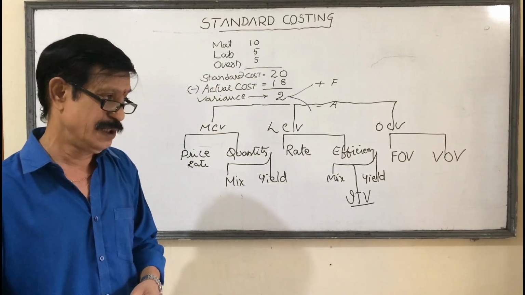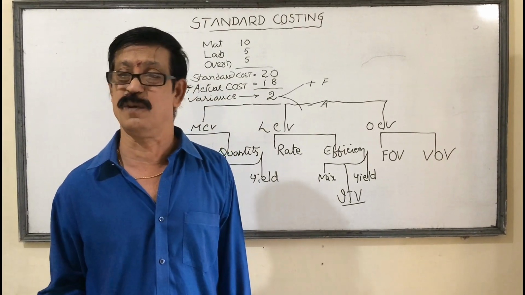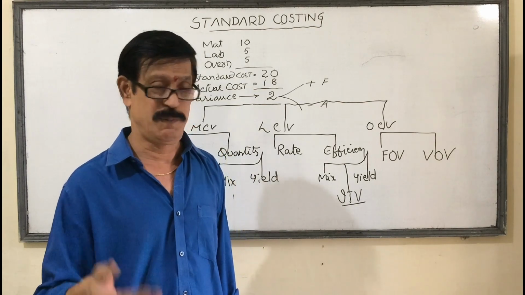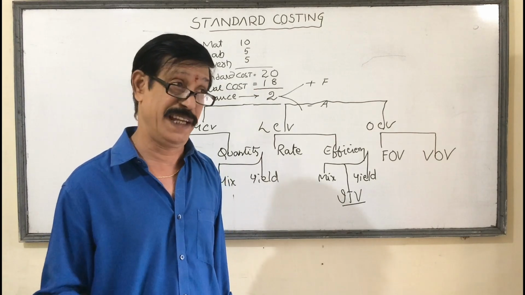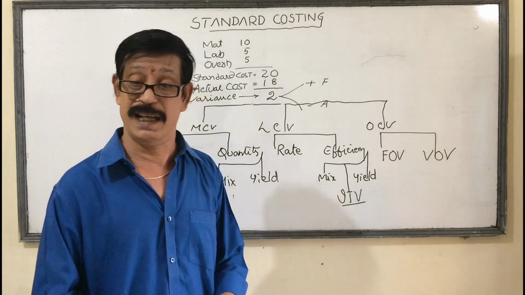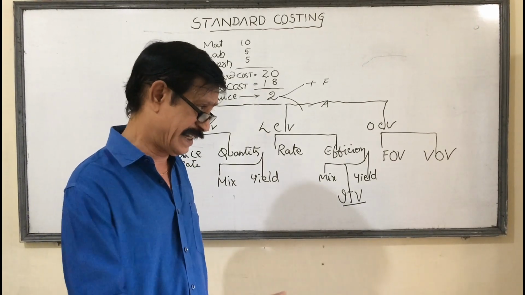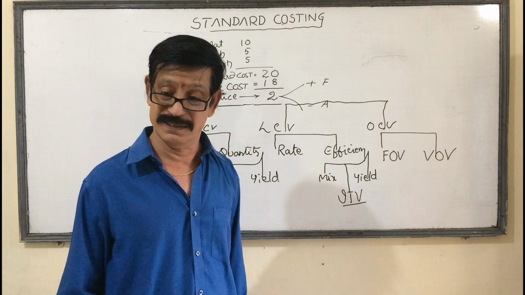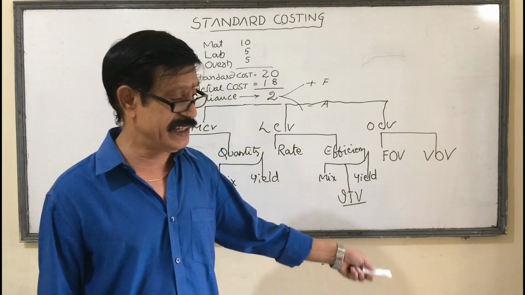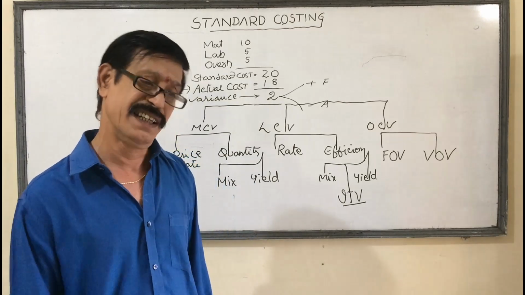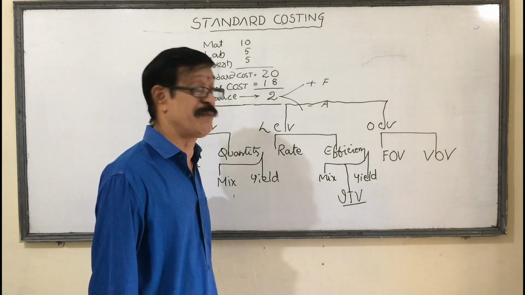Idle time means though we are paying the labor charges, no production is there. No production is there because of power failure or machine breakdown, whatever it may be. Machine breakdown, power failure, they will come under abnormal, but normal means they are natural. Suppose the candidate who entered at the gate has given the time, 8 a.m. But when he came to the machines and when the process started, it takes 8:10. That 10 minutes is called normal idle time.